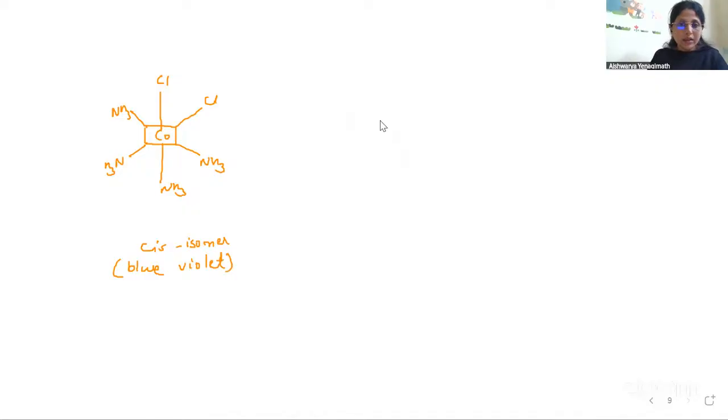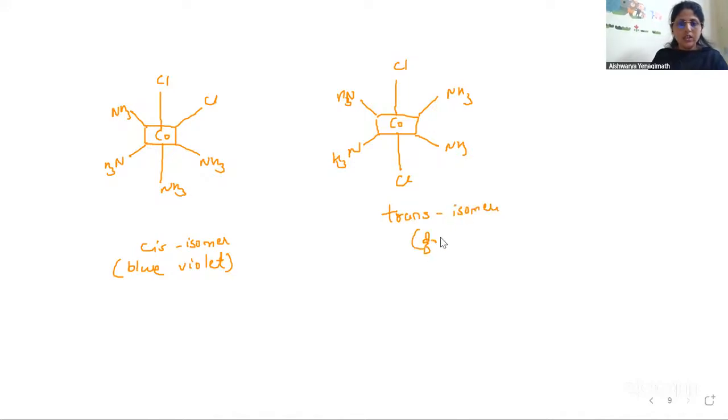Okay, take the another one. I can also represent it as Co, octahedral geometry. So I can write it as Cl here, 1 and 4 position, and then all 4 NH3s here. So see what type of isomerism it is. It is trans isomerism, and its color, if you see, it is not blue violet, it is green. So this is trans isomer, which is green in color. Getting my point? So 1-4 position.